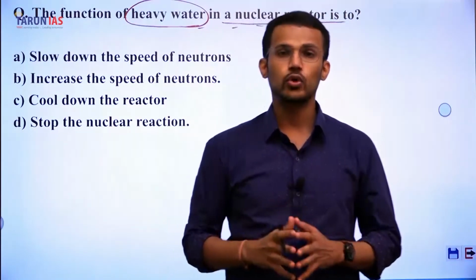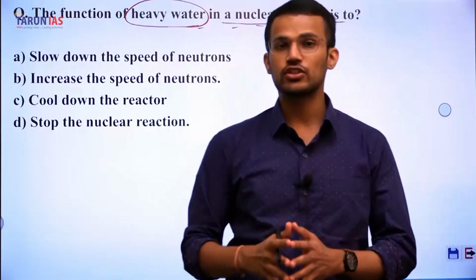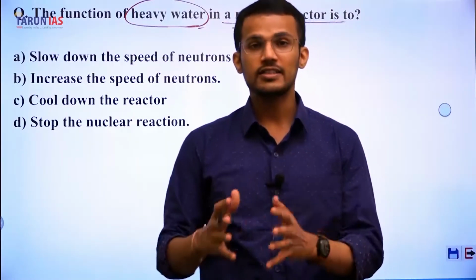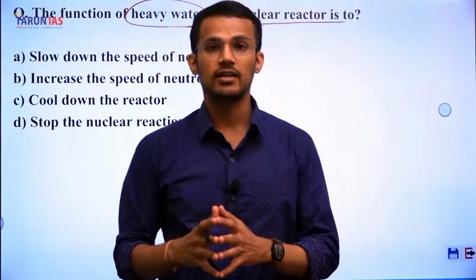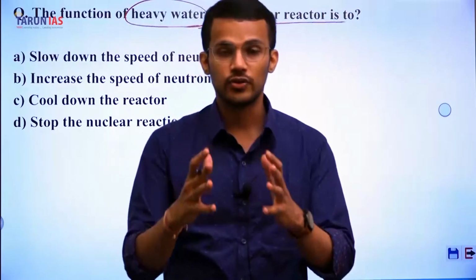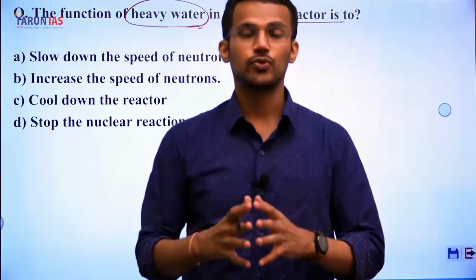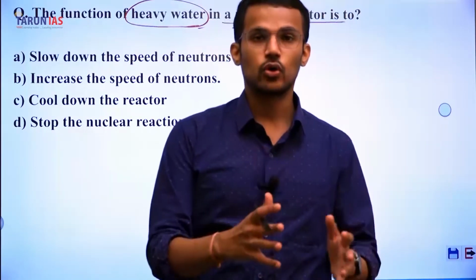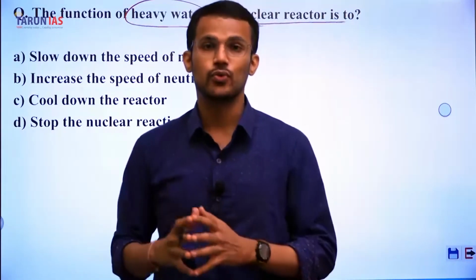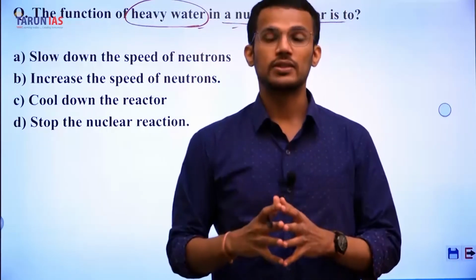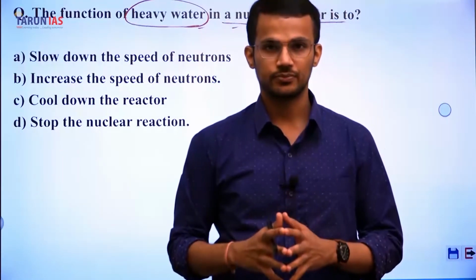In order to ensure that this nuclear reaction takes place inside the reactor, it is necessary to make sure that neutrons react with the nuclear fuel. And in order to make sure that the neutrons react with the nuclear fuel, we should reduce the speed of these neutrons.